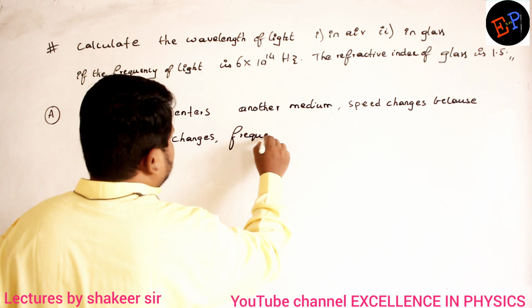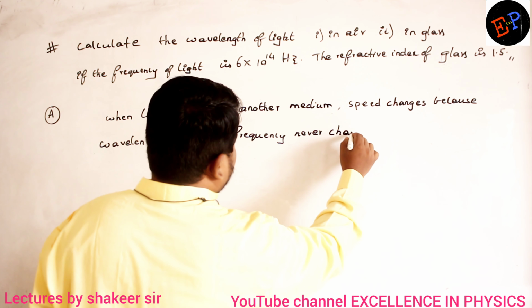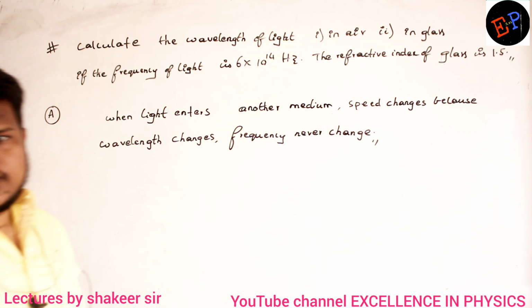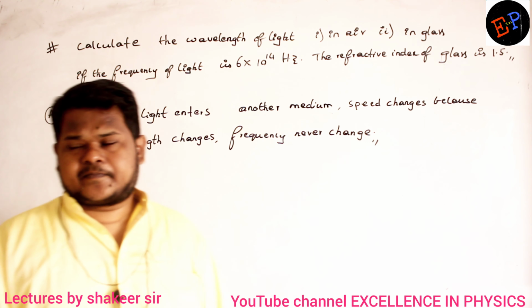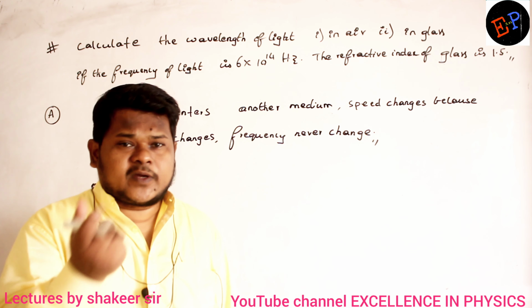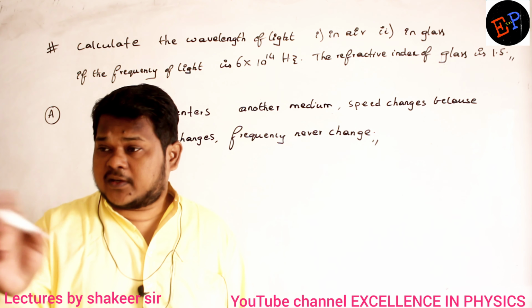Frequency never changes. Frequency is never going to change. Are you able to understand me? When light enters from one medium to another medium, speed changes. Why is speed changing? Speed is changing because wavelength is changing. And frequency of light will never change.